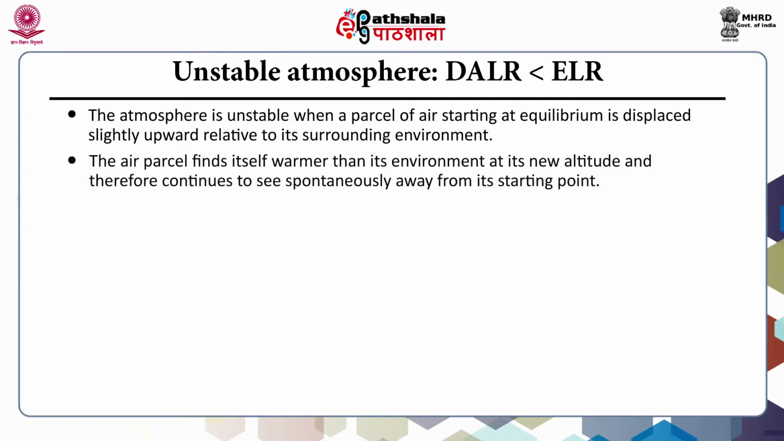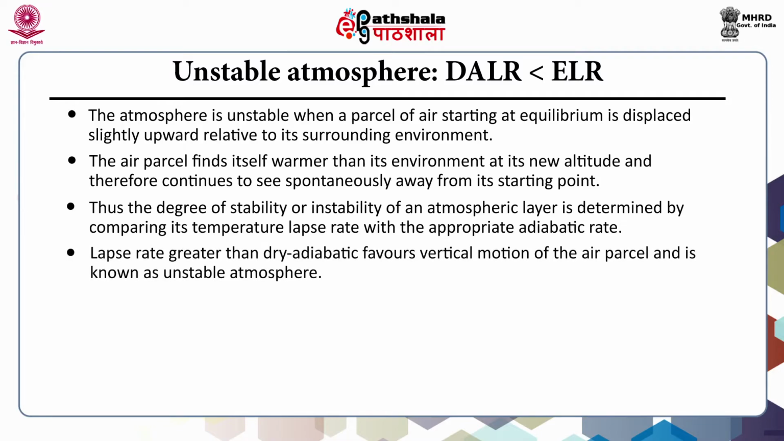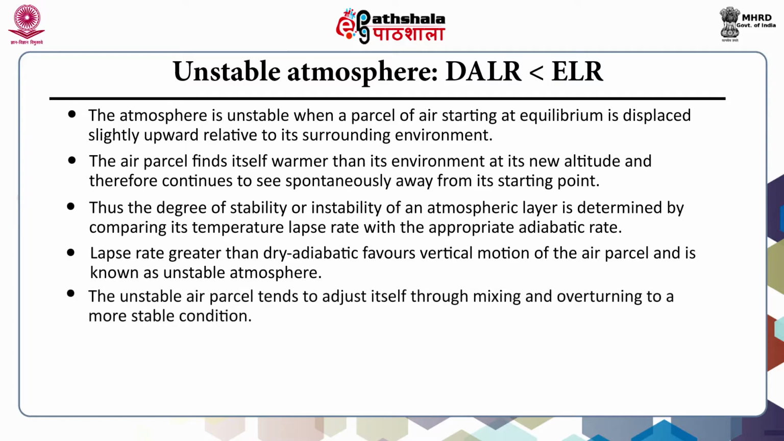The air parcel finds itself warmer than its environment at its new altitude and therefore continues to rise spontaneously away from its starting point. Thus, the degree of stability or instability of an atmospheric layer is determined by comparing its temperature lapse rate with the appropriate adiabatic lapse rate. A lapse rate greater than dry adiabatic favors the vertical motion of the air parcel and is known as an unstable atmosphere. The unstable air parcel tends to adjust itself through mixing and overturning to a more stable condition.